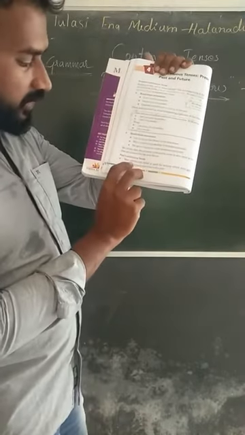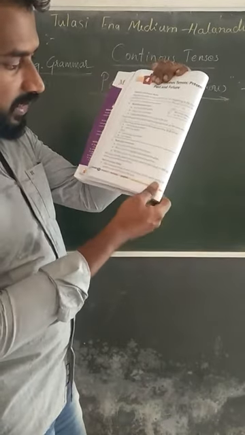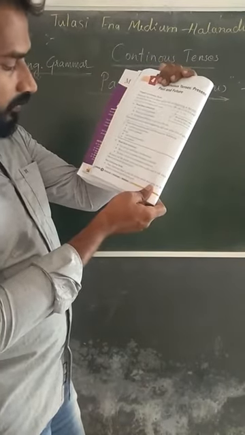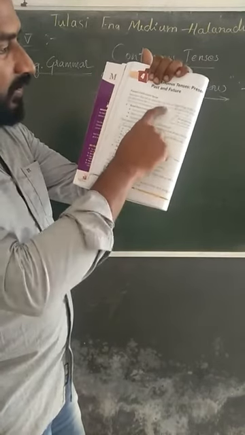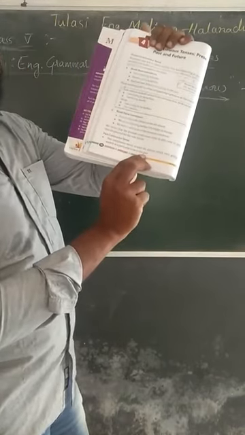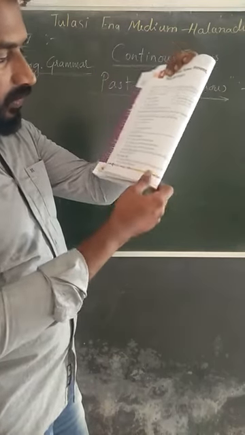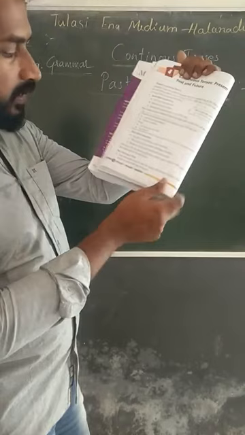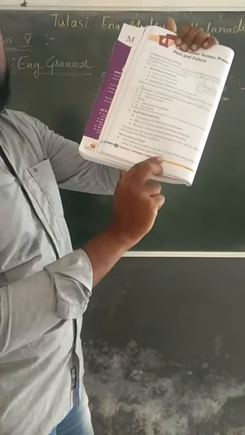Past continuous tense is used for actions which were going on in the past. Same thing, but the difference is in the past. The action was going on, but it should have ended at a particular time in the past.